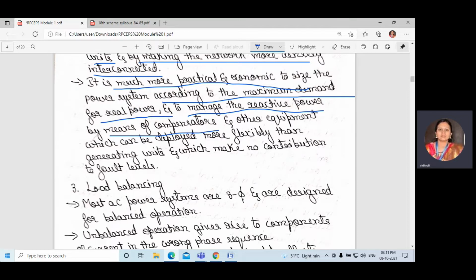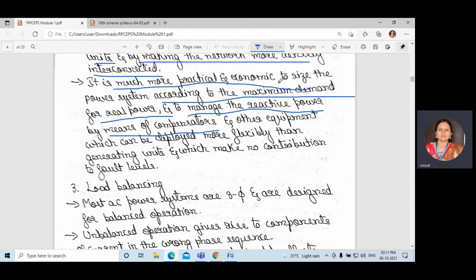Okay, we can use it because it is much more practical and economic, for example, to make a power factor correction, to make the voltage constant, or to reduce voltage fluctuation. If we increase the generating units, it may increase the cost. It should be done in an economical way. So instead of that, we can go with compensation.